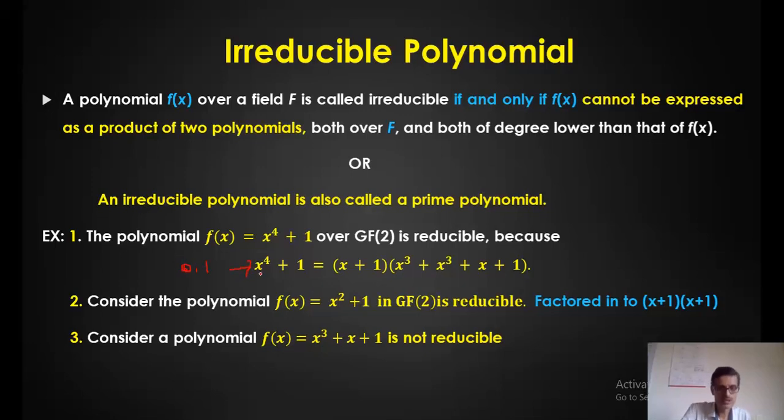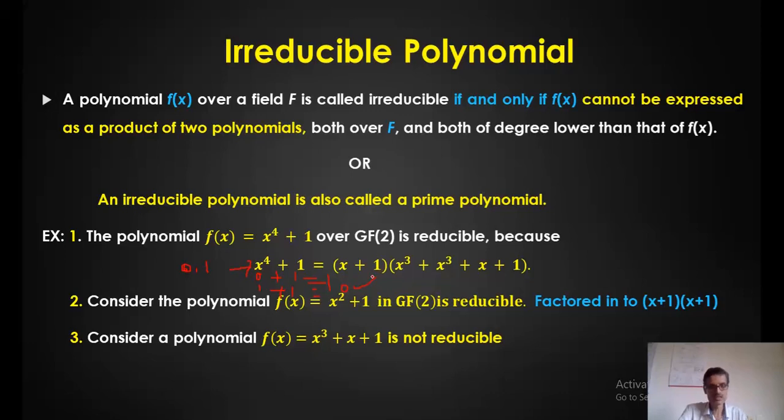If I substitute 0 here, 0 plus 1 is 1, correct? What about 1? 1 plus 1, that is the XOR function, correct? Because it's a Galois field of 2. 1 XOR with 1 is 0. So when you get 0, that means it can be reducible. The remainder is equal to 0.